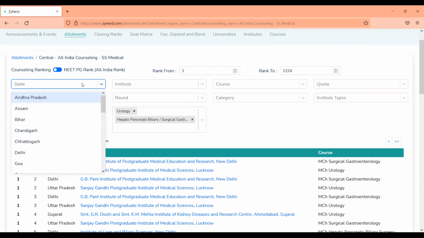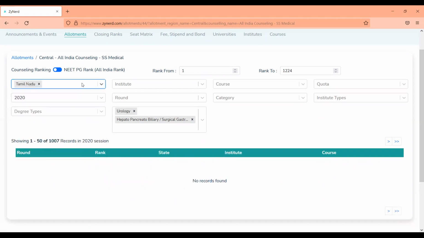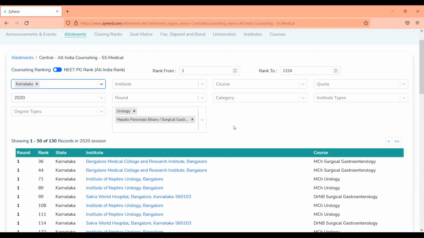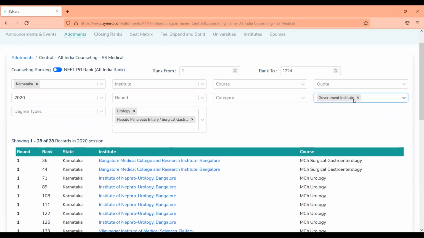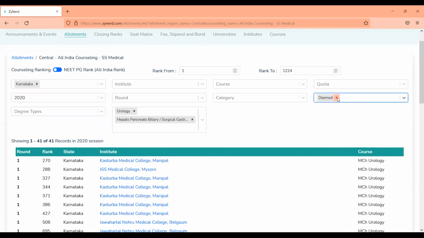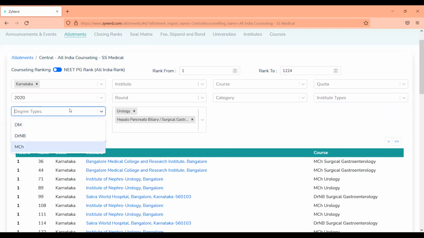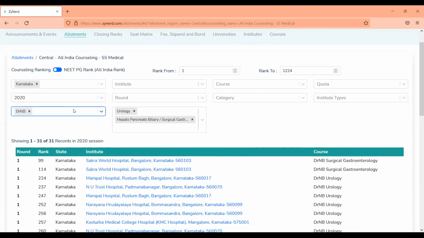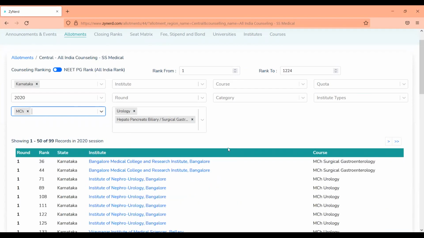In case you want to look at a particular institute, say I would like to look at only institutes in Tamil Nadu, or I would like to look at only courses in Karnataka, you will be able to see all the allotments for these sub exams in the state of Karnataka. You can filter it by different types of institute. If you only want to look at government institutes, or you think that you will only be able to get deemed institutes, you can filter based on the type of institute, or based on whether you want to do only DNB, or if you're interested only in MCH, you will be able to filter on that too.